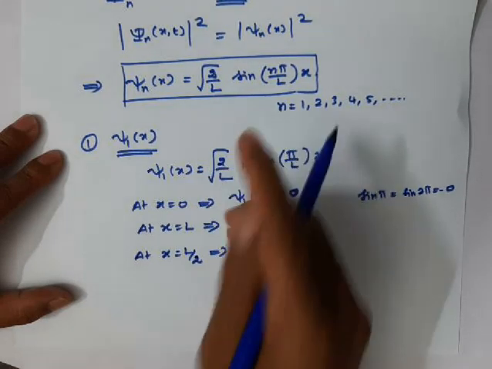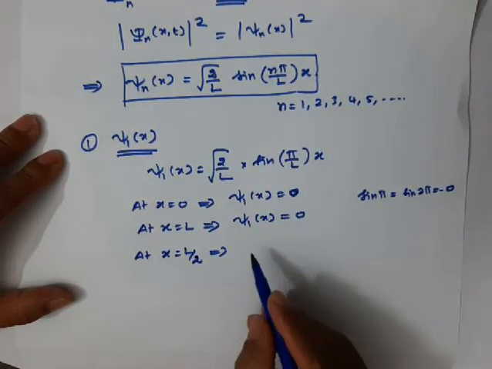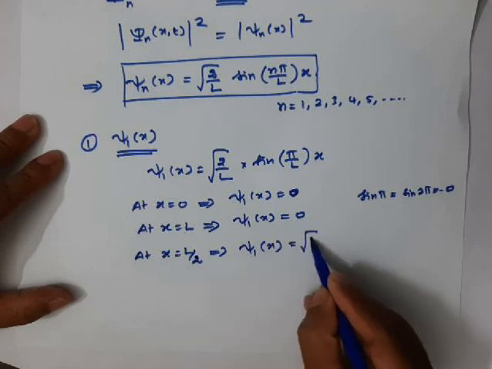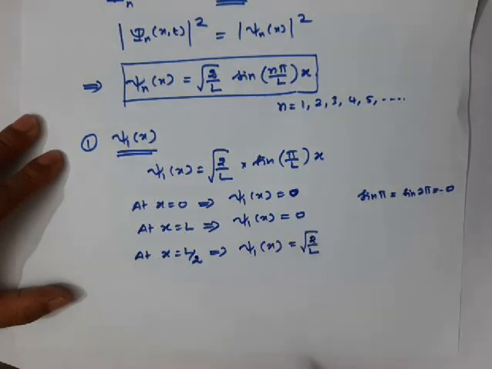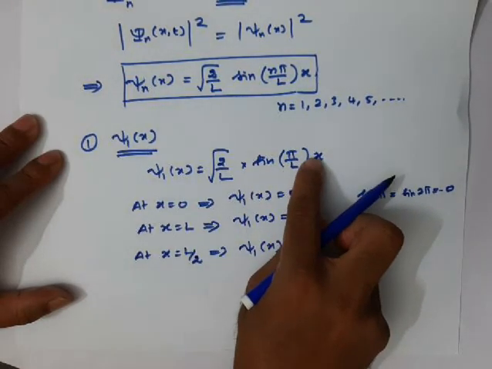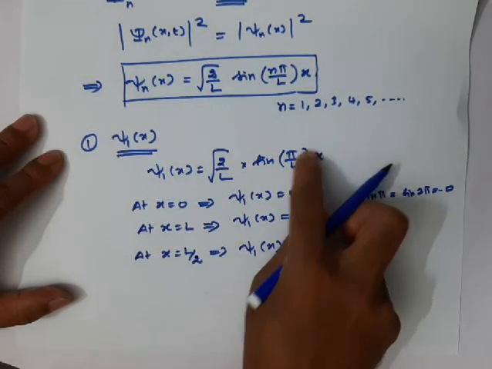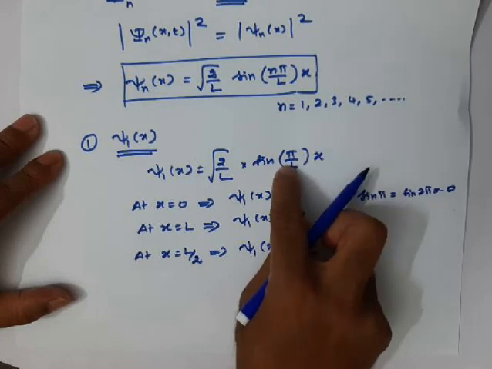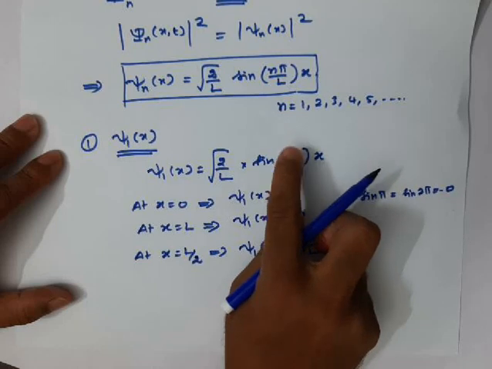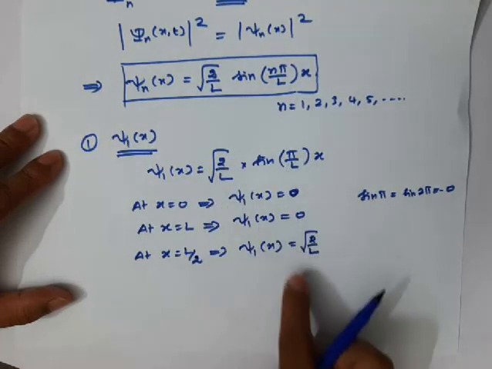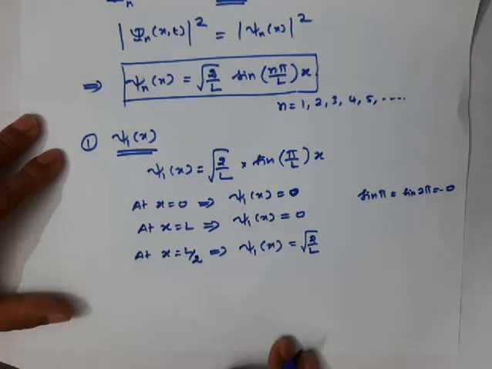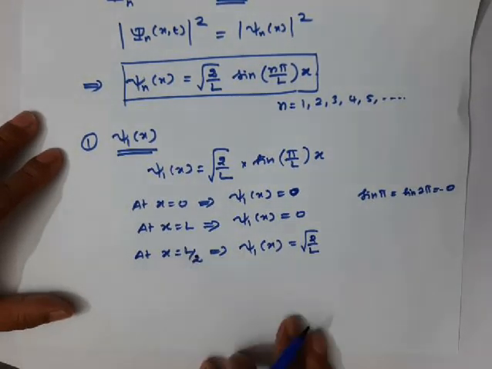So 1 into square root of 2 by L is root 2 by L. This is the wave function at x equal to L by 2.